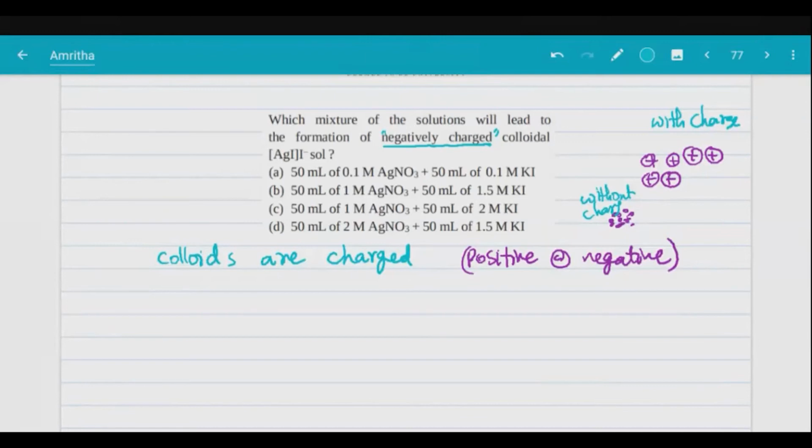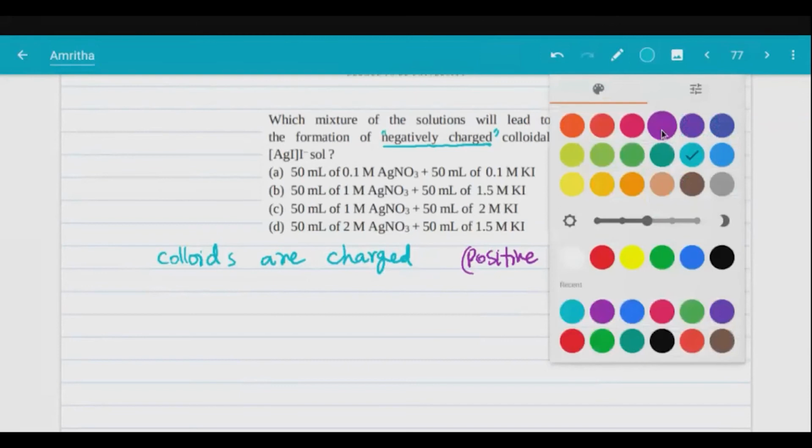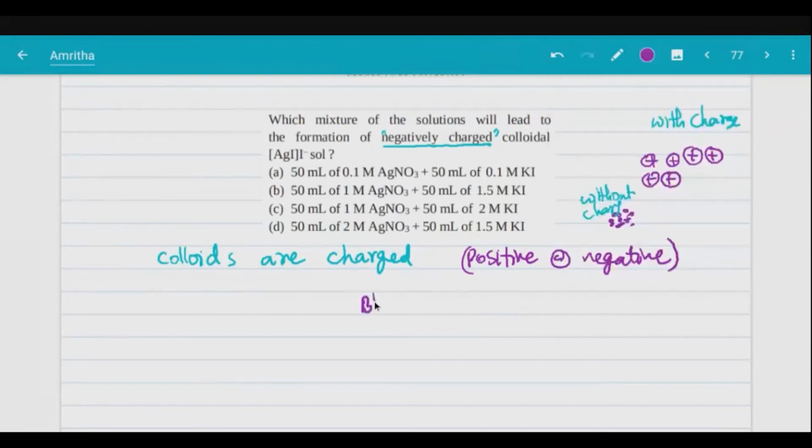Yes, it is charged. Okay, now blood coagulation. Suppose there is some cut, some injury, what will happen? So how do we stop that bleeding? That must be coagulated, right? So we apply alums to stop bleeding from minor cuts or injuries.